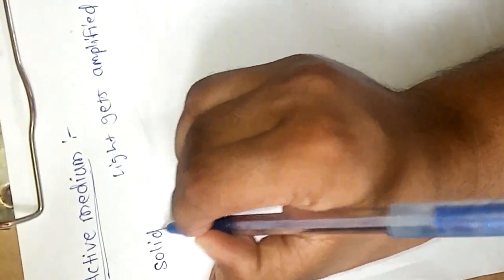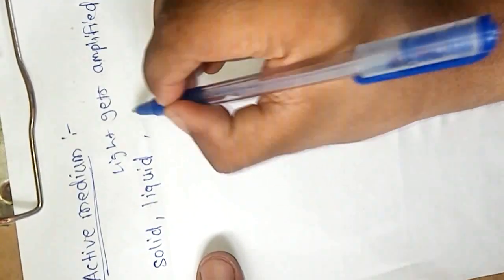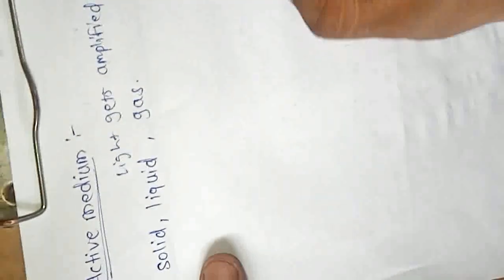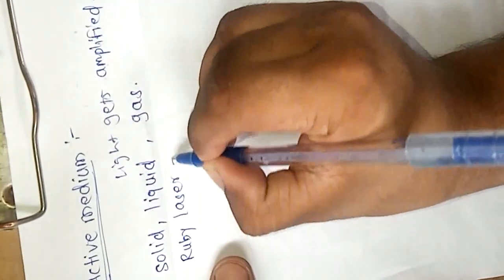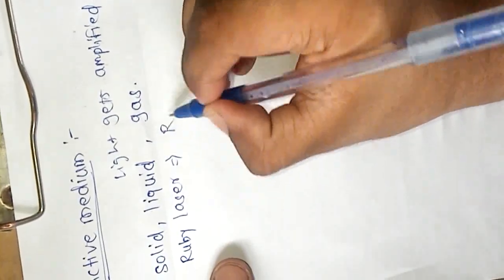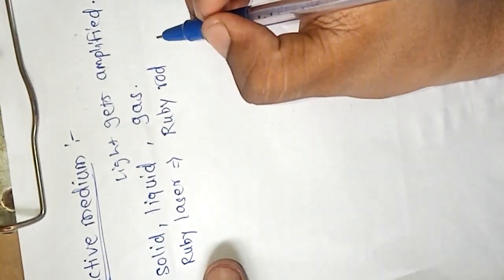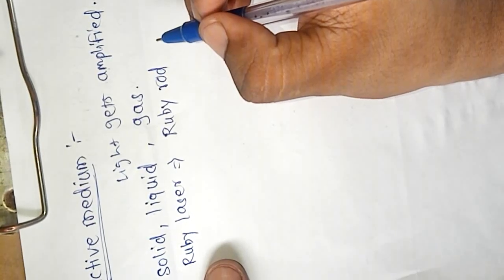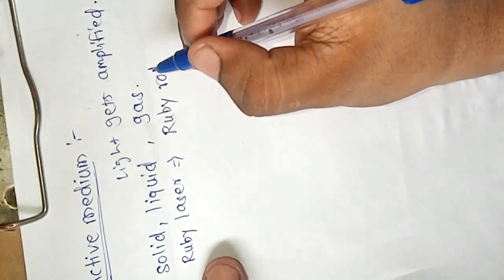Active medium may be a solid, a liquid, or a gas. For example, in ruby laser, we use a ruby rod which consists of a material Al2O3 plus Cr2O3. So this is an example of active medium.